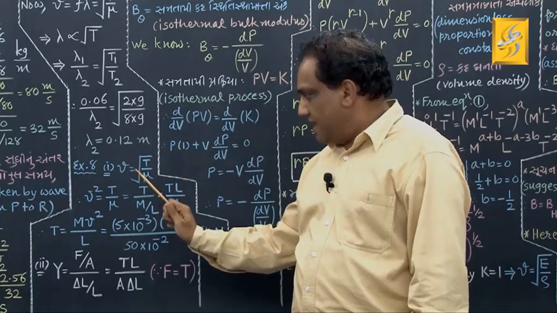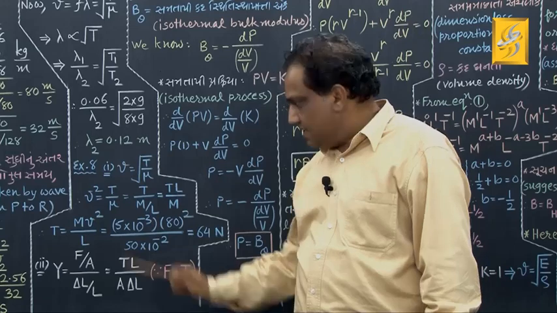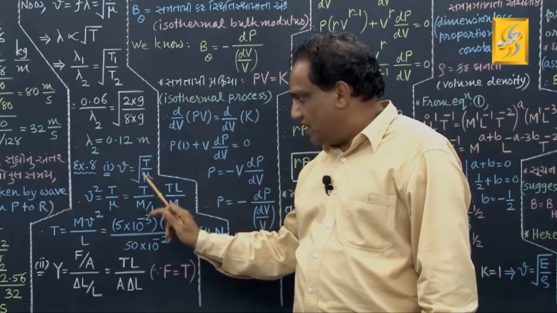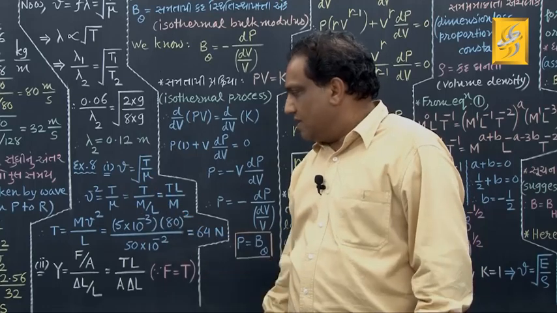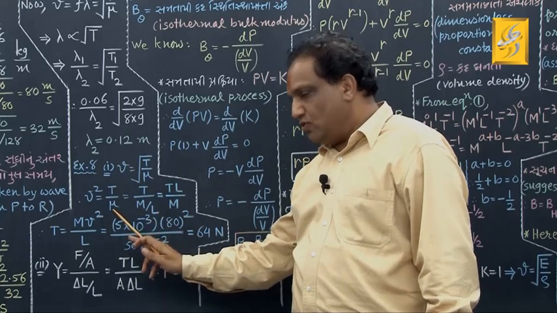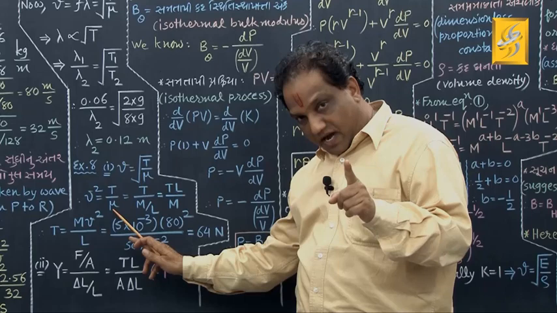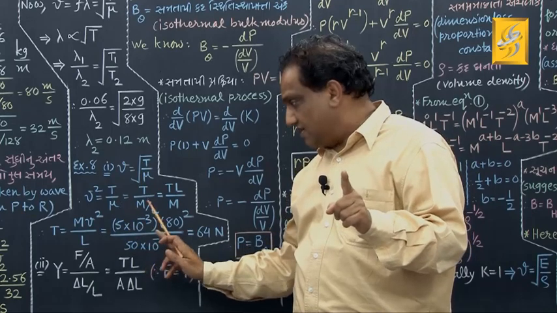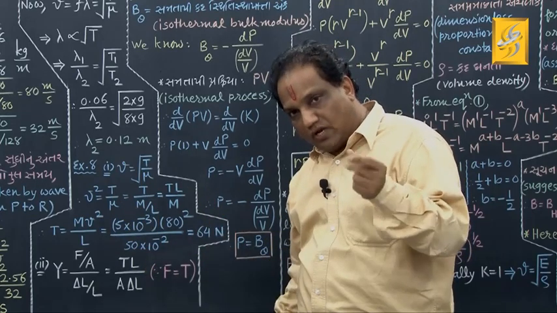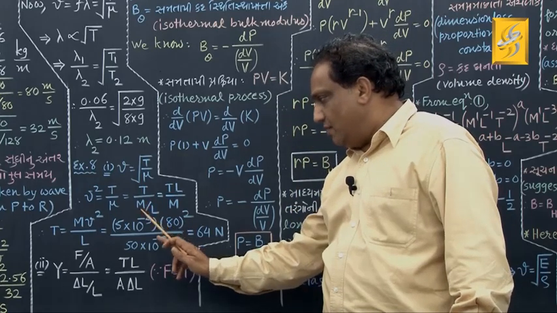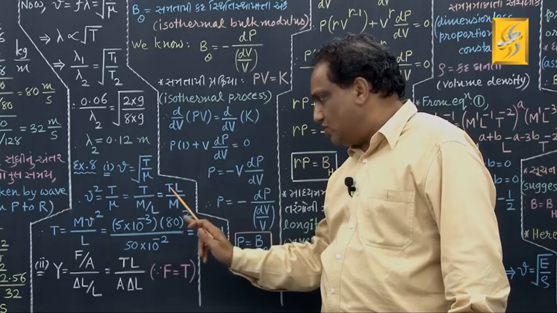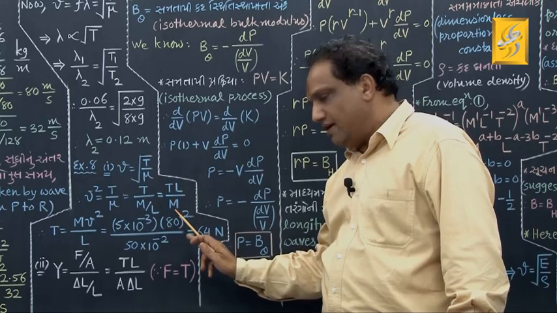Then take square on both sides. So V square will be T upon mu, as the square root will vanish. Now T as it is. What is mu? Linear density of mass, and it is total mass divided by total length, M upon L. Denominator will become numerator. So V square equals T into L upon M.